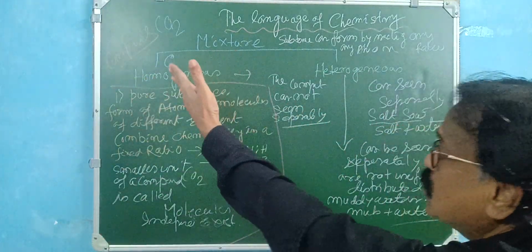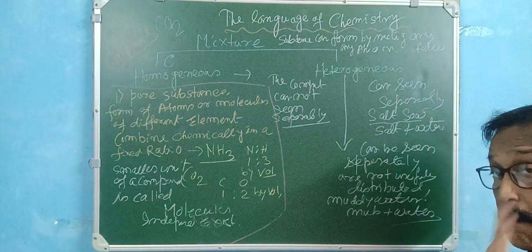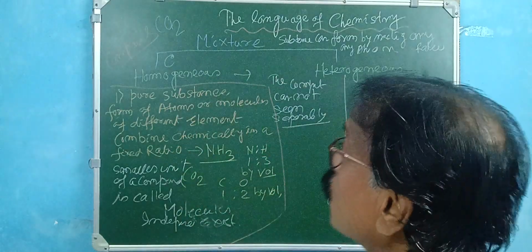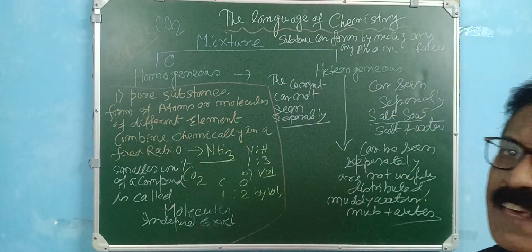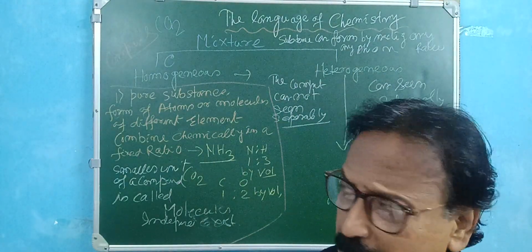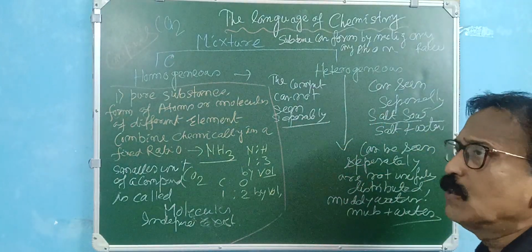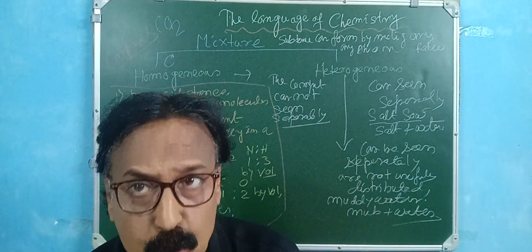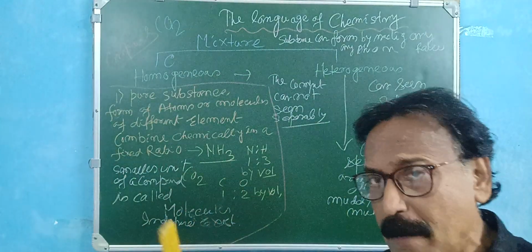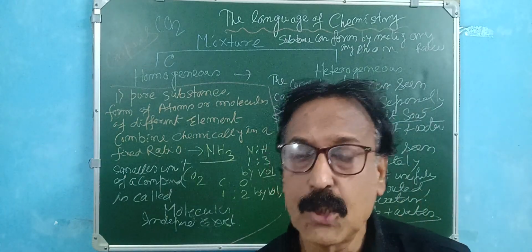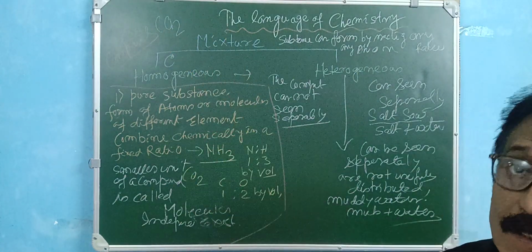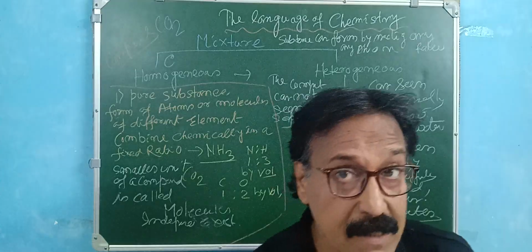I discussed that a mixture can be homogeneous or heterogeneous. But what is the basic difference between a compound and a mixture? A mixture can be formed by mixing in any ratio. You can mix sugar and water, or salt and water, in any ratio, and we call that a solution. Air is also a mixture. It has different gases, but in no fixed ratio. But when a compound is formed, certain conditions and parameters are required.